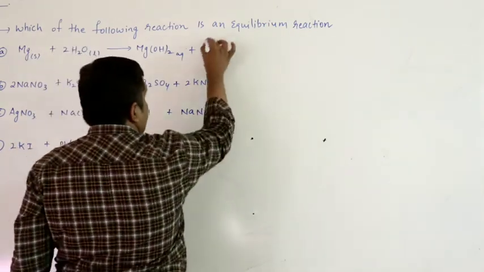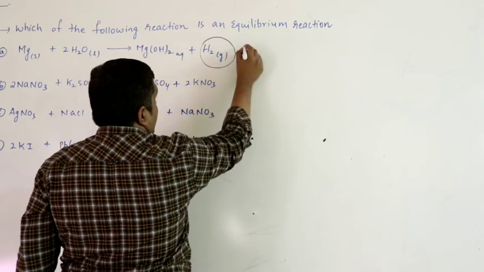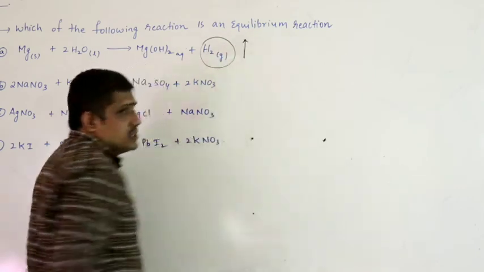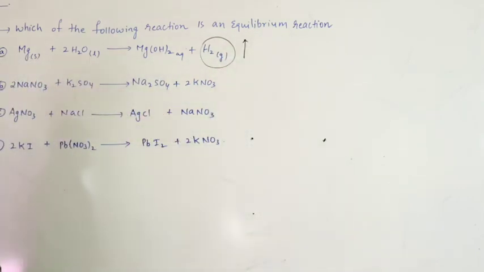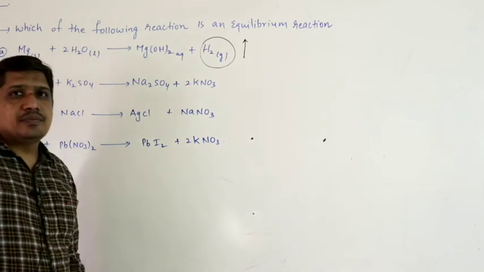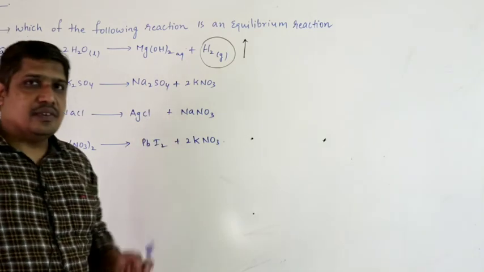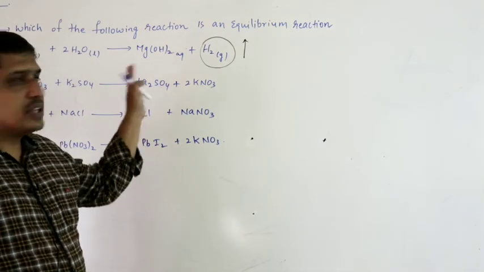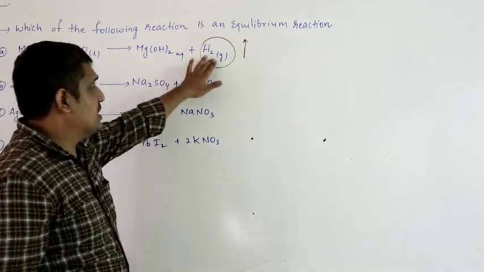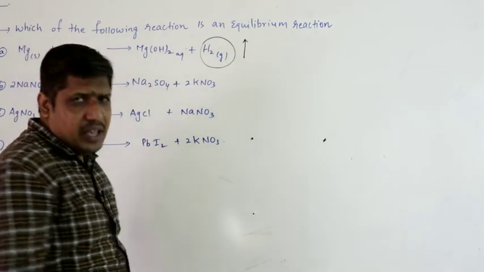The hydrogen that is produced is a gas. It is a volatile component. It escapes out if it is not a closed system, which is not mentioned here. If the product is not present, then the reaction cannot be reversed.